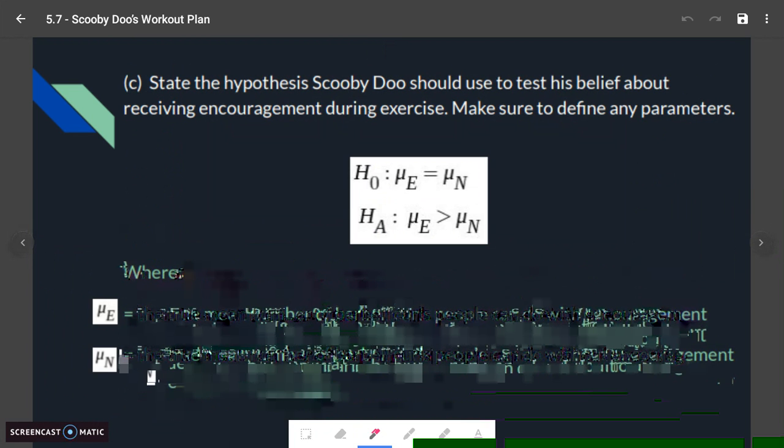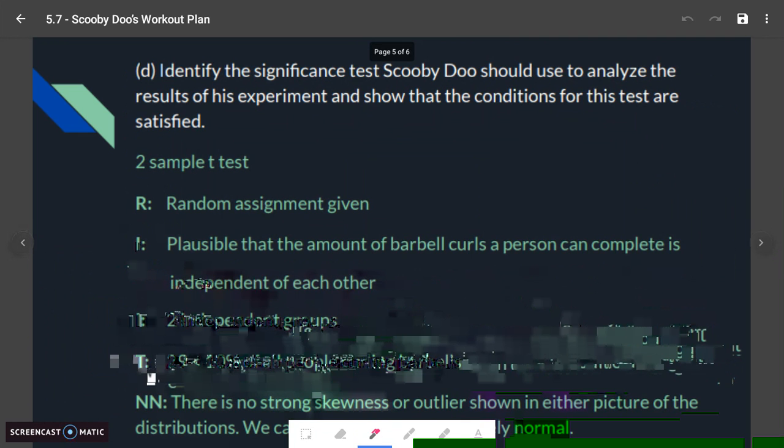And what would have been random in that case is the order in which they completed the barbell curls. So they would have maybe flipped a coin, heads and tails, and assigned encouragement and not encouragement for each person. And that would have been their random assignment, but had everybody do it. Okay? If he set it up that way, then this could have become that. But because he took everybody and put them in two separate groups that were independent, that's what makes this a 2-sample t-test. And that's what we're going to get to in part D here.